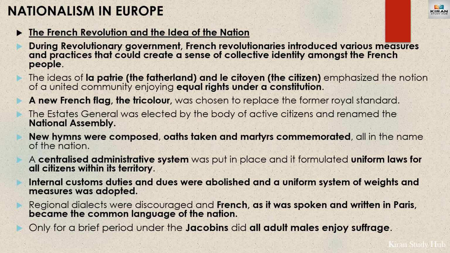A centralized administrative system was put in place, and the administration made uniform laws for all citizens within its territory, or within the country. Internal custom duties and dues were abolished, and a uniform system of weights and measures was adopted. Regional dialects were discouraged, and French as it was spoken and written in Paris became the common language of the nation. And next, after the revolutionary government, comes the Jacobin Club, or the Reign of Terror. During this period, all adult males enjoyed suffrage, which means all the males got voting rights.